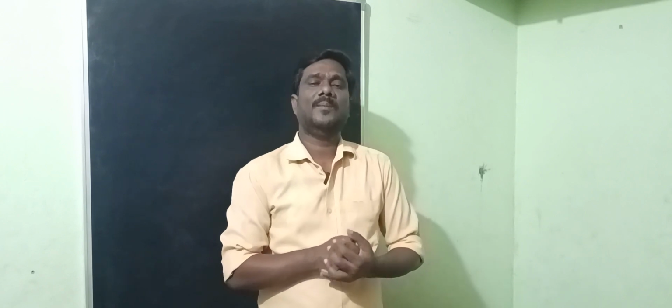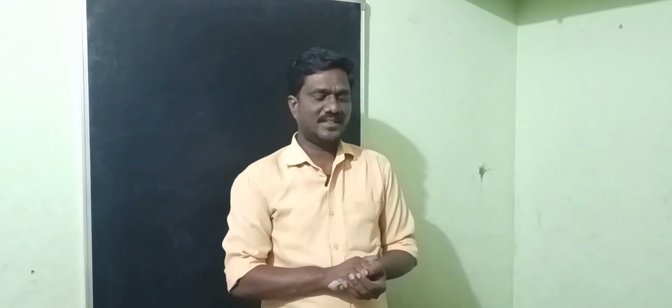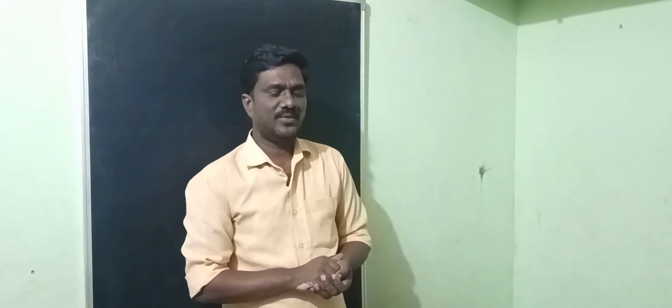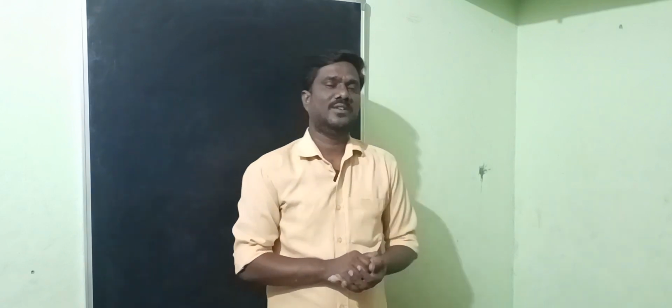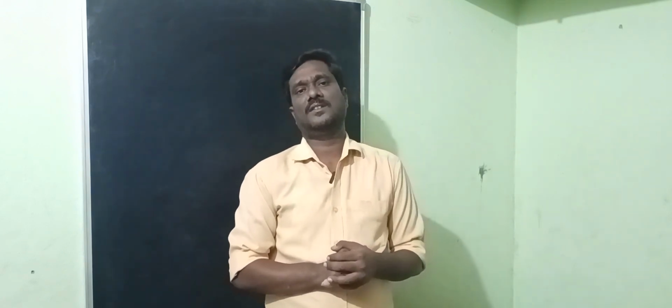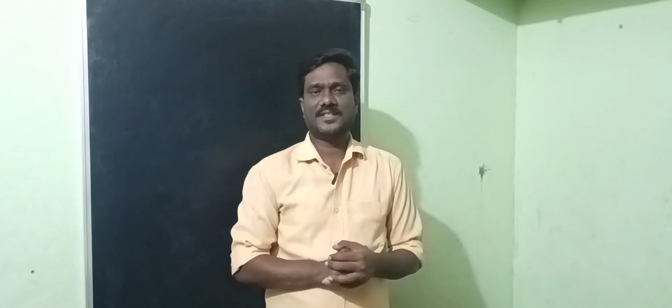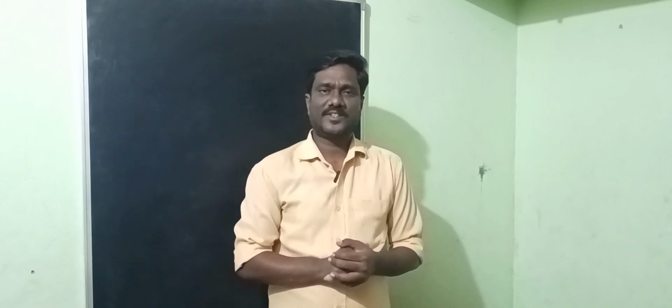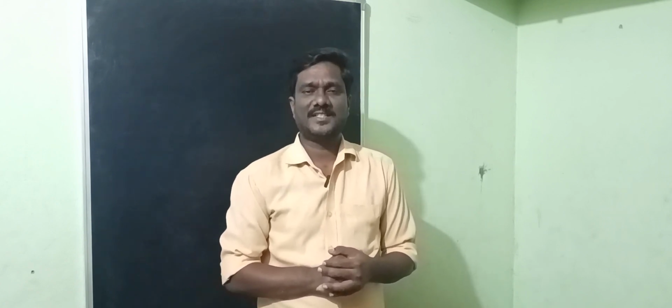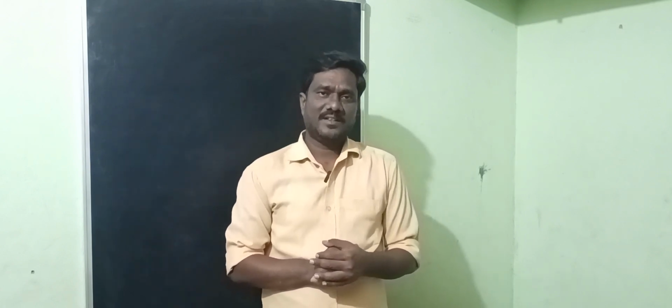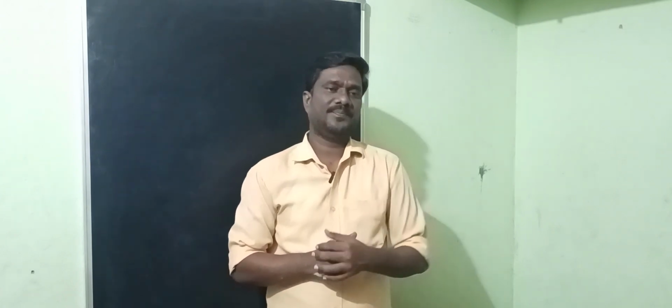Malnutrition. Before that, we should know about the balanced diet. A balanced diet is the food to maintain biological processes in our body in a perfect manner. We should take a balanced diet. The balanced diet means the diet which we take has the proper amount of all nutrients.